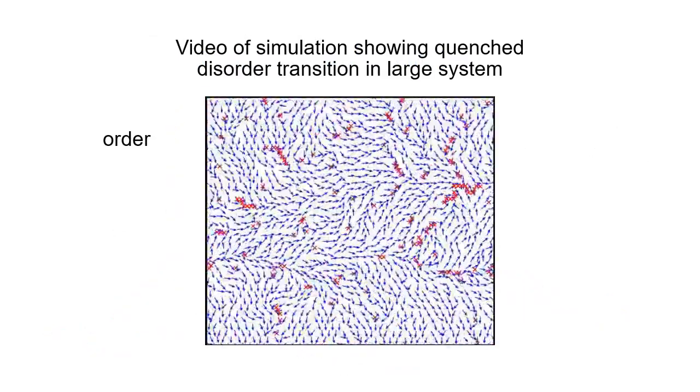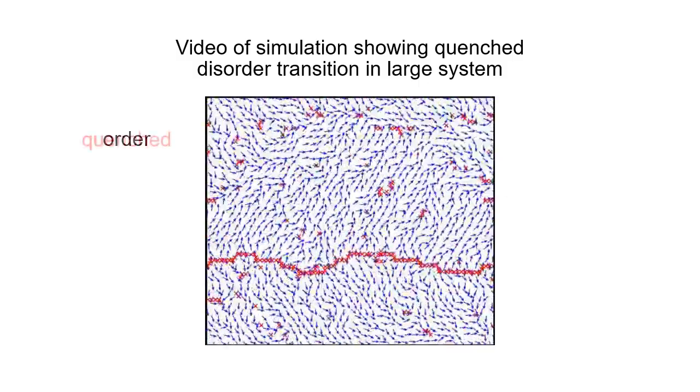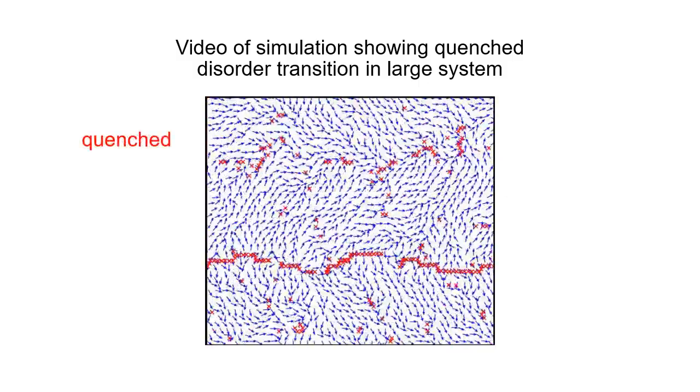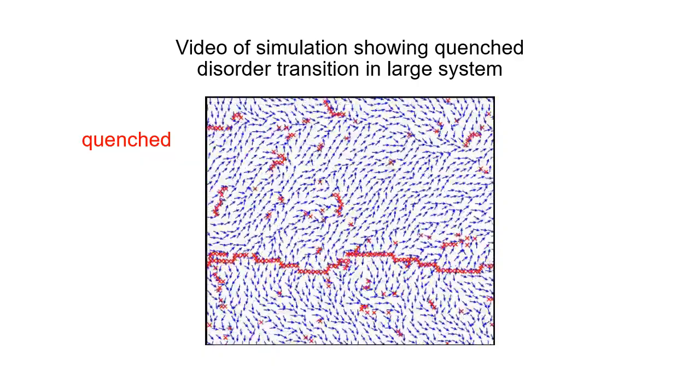We note that the newly identified state of quench disorder is still observed, and that its frozen nature is more visible in the large simulations, as shown here.